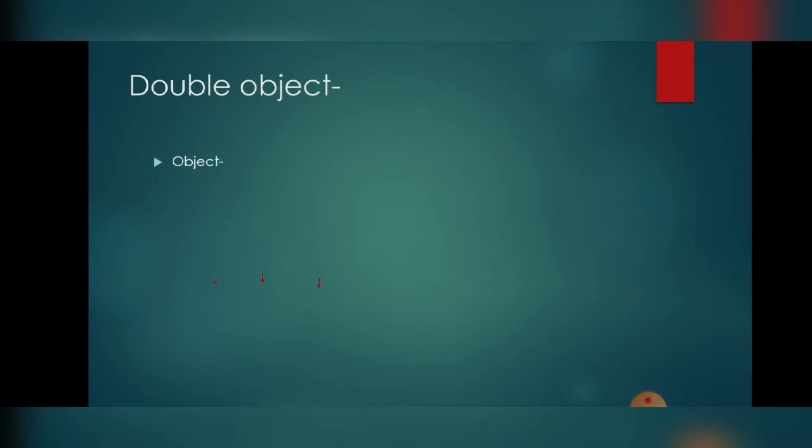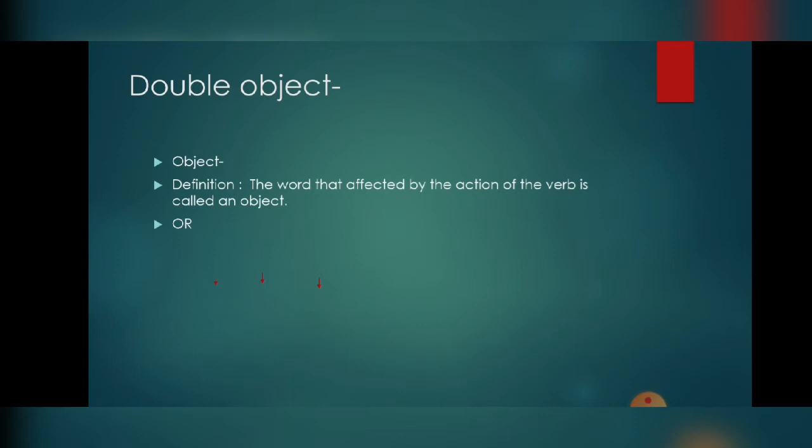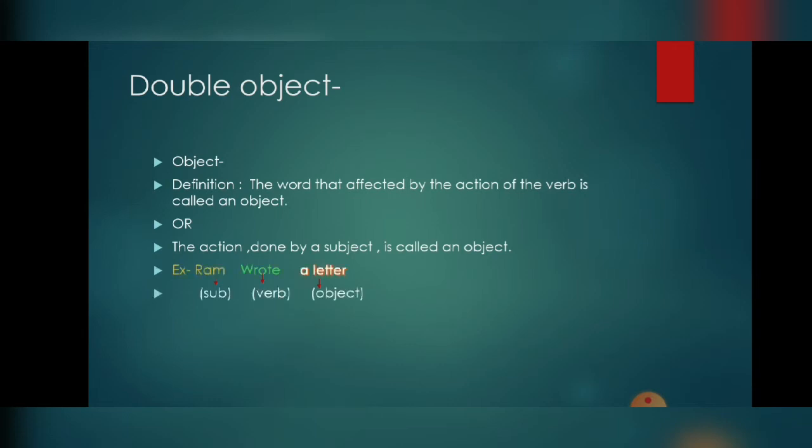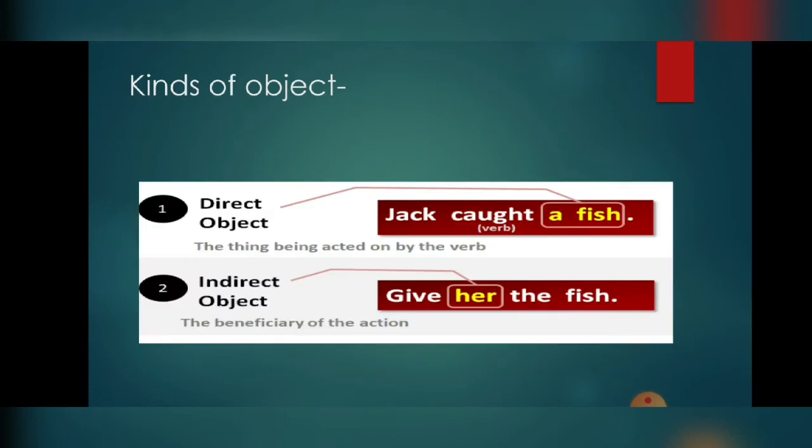Now we have to learn about what an object is. An object is a word that is affected by the action of the verb. We can also say the word that receives the action done by the subject is called the object. Let us see the example. Ram wrote a letter. Here Ram is the subject, wrote is the verb, a letter is the object.